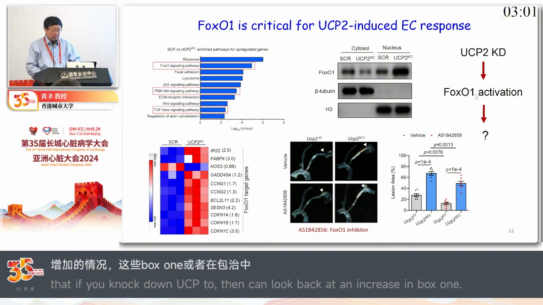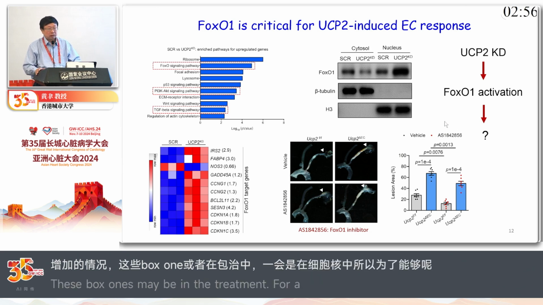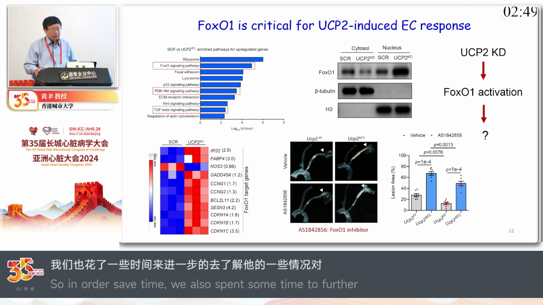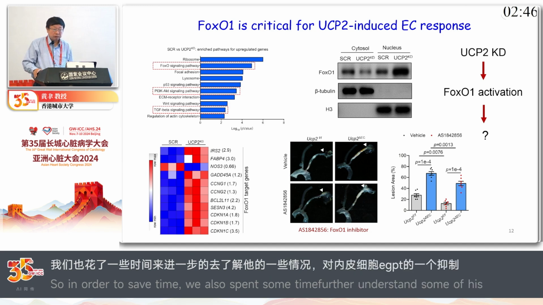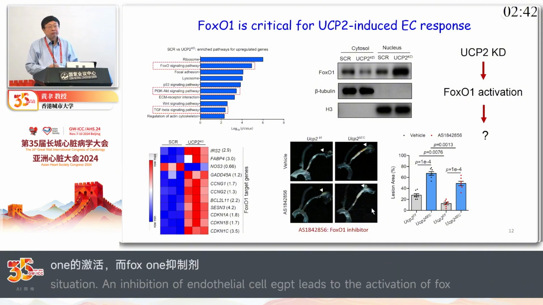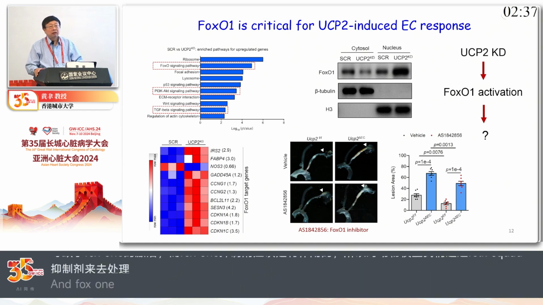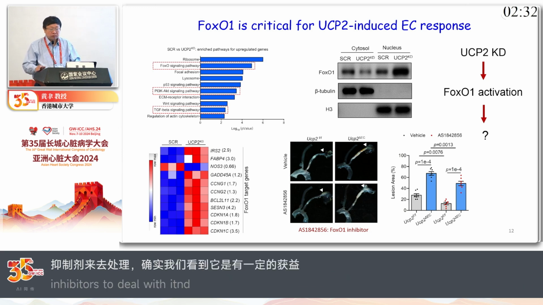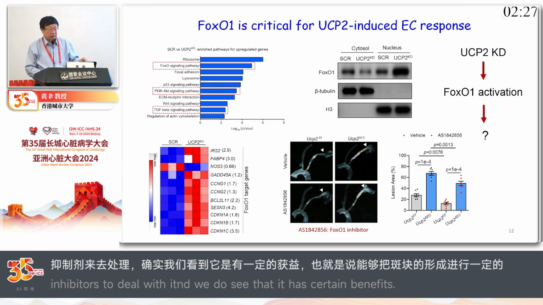Now to save time, we spent some time trying to understand whether, if this is the case, and suppressing UCP2 in endothelial cells leads to activation of FOXO1, then a FOXO1 inhibitor should be able to do something. So we treated this animal model with a FOXO1 inhibitor, and indeed you are able to see some beneficial effect in suppressing plaque formation due to the UCP2 knockdown in endothelial cells.